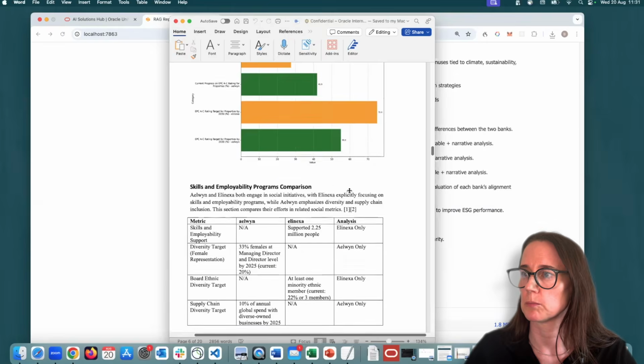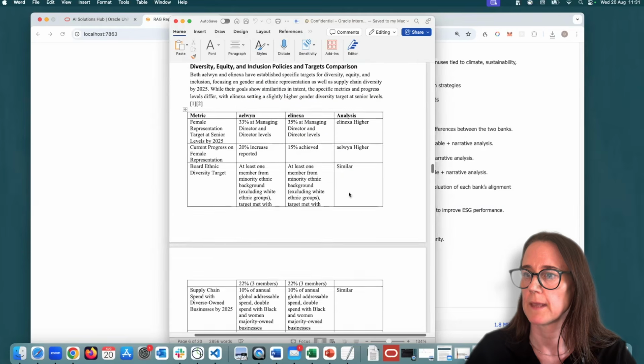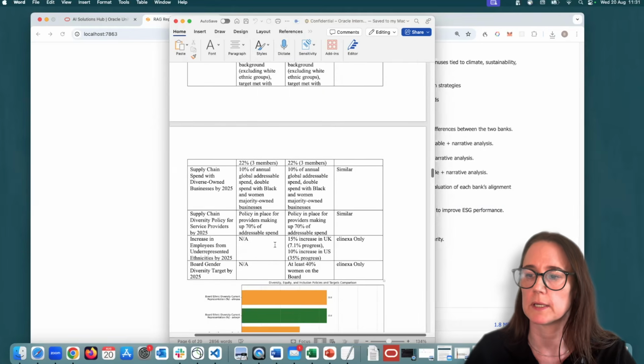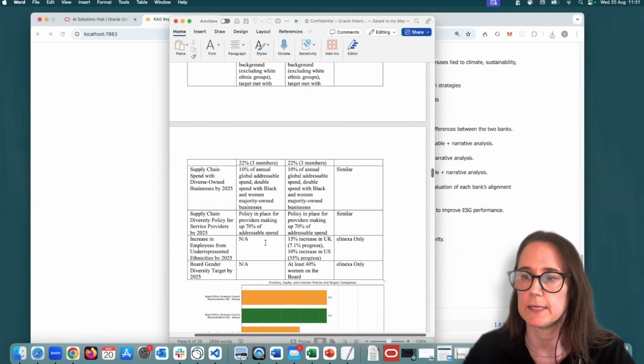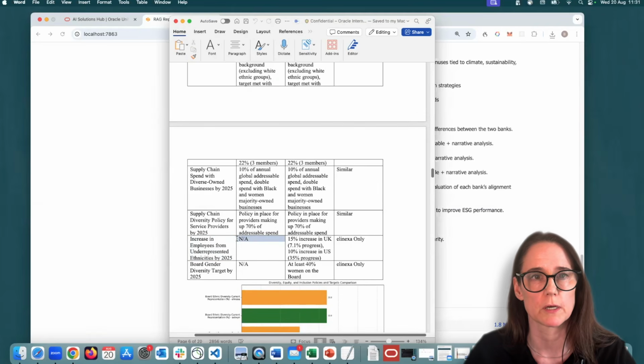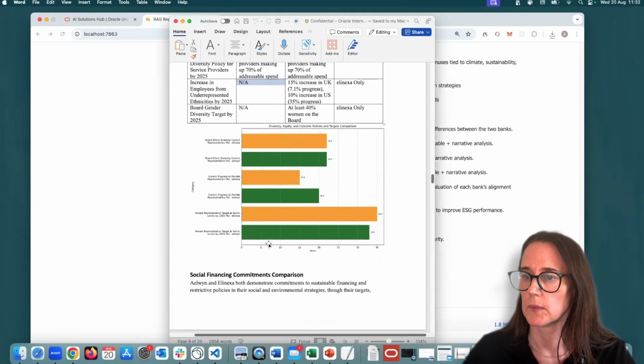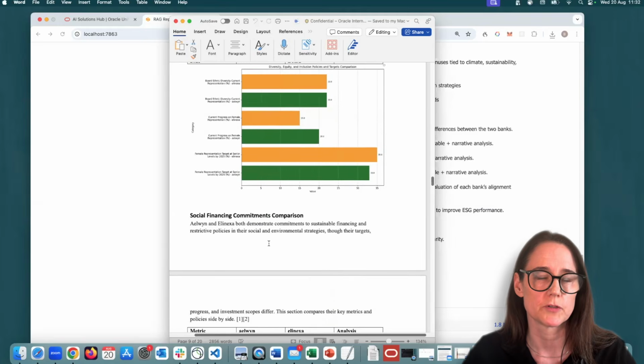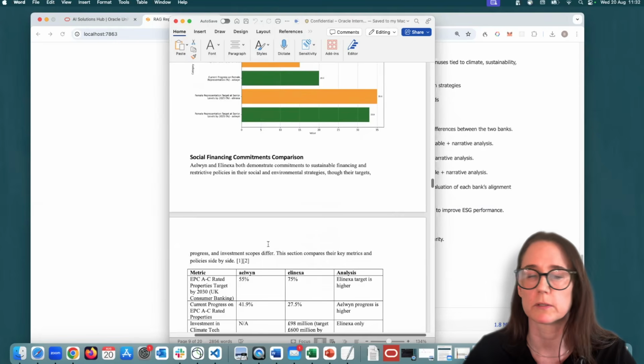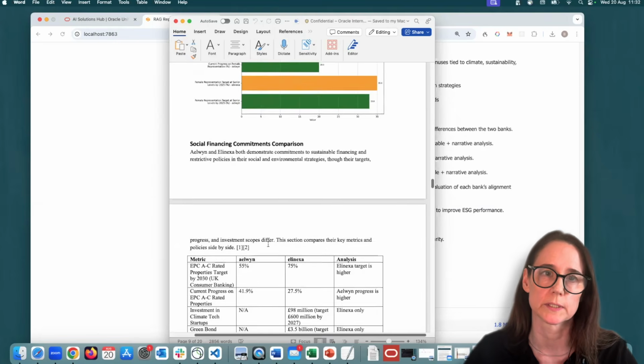Then the social performance. And important here, it's never going to make up data. If it doesn't find data for one particular bank, it's going to say NA. It's never going to hallucinate. So these are the kind of ESG reports that banks and other institutions have to compile all the time.